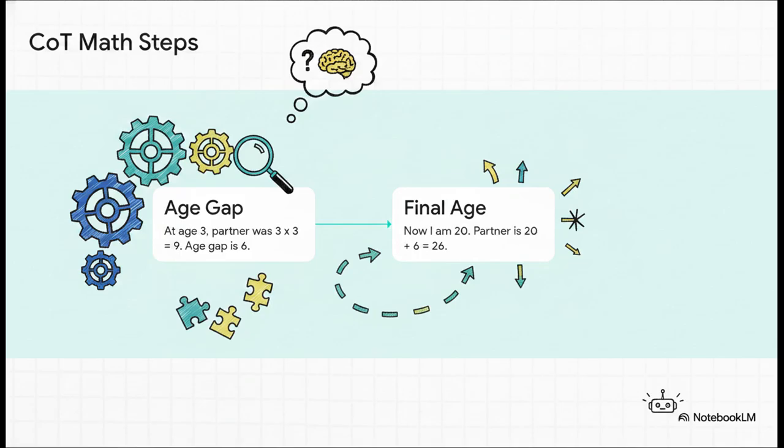Let's go back to our puzzle and walk through it exactly like an AI using chain of thought would. Step 1, the AI writes out, at age 3, the partner was 3 times 3, which equals 9. Okay, now by actually writing that out, the AI logically deduces the crucial next piece of context. So the age gap is 6 years. Then, step 2, it writes, now I am 20, so partner equals 20 plus 6, which is 26. See that? This step-by-step reasoning exposes that fixed 6-year age gap, which is the absolute key to solving the whole thing. And the AI only spots it because it was forced to write out step 1 first.